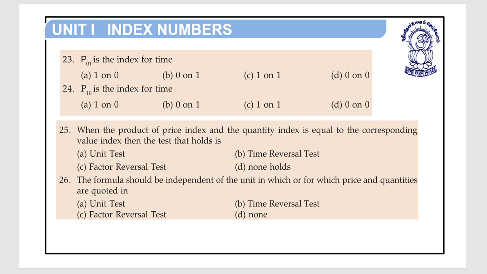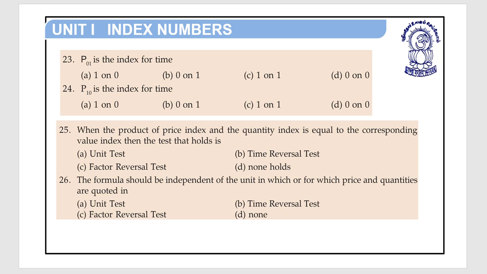Question number 23. P01 is the index for time. P01. So this is a very easy question. Okay, so you can tell me what is the answer for this? All the questions are based on the theory.